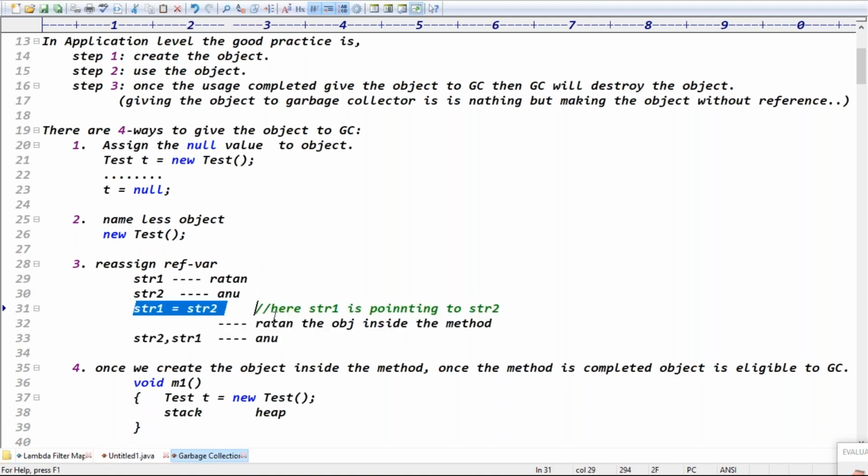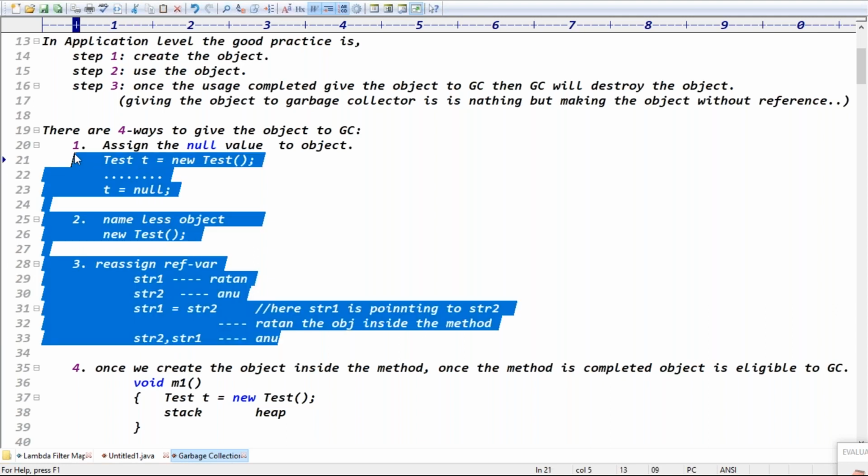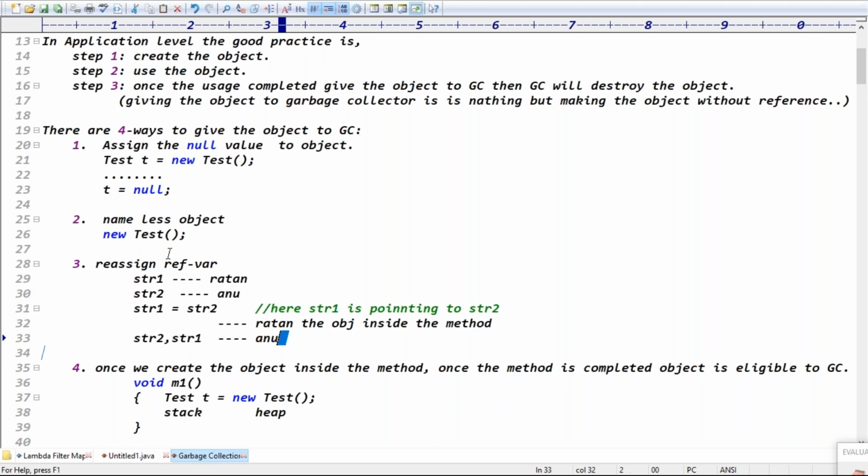So yes, then a new object will be destroyed in these three cases. Maybe you're saying these three cases we are doing manually, and in this case, once it is complete, the work is done automatically, right? Exactly. So that is automatic, because once the stack memory is completed, the stack memory data is automatically destroyed, and the nameless data is automatically destroyed by the garbage collector. So everything is done automatically in the fourth case. In the remaining three cases we are doing the manual work.